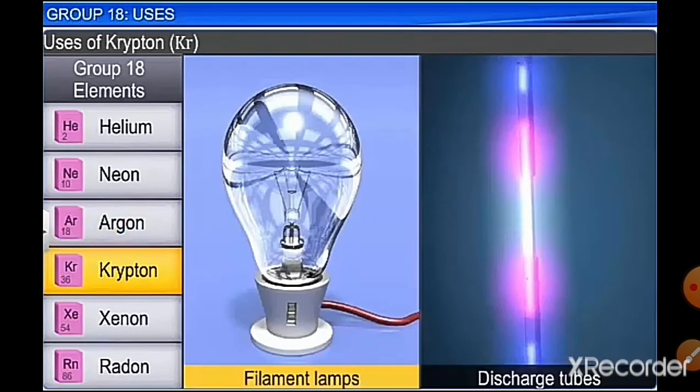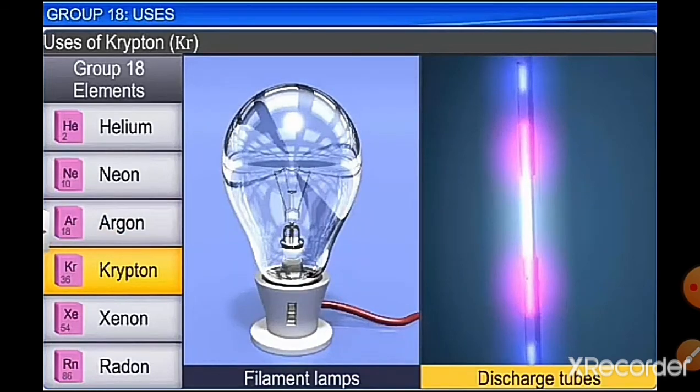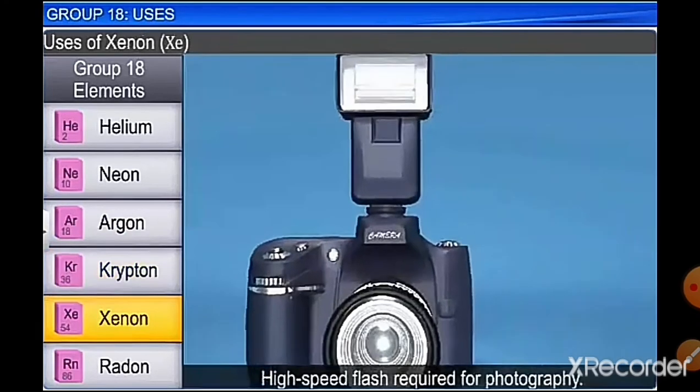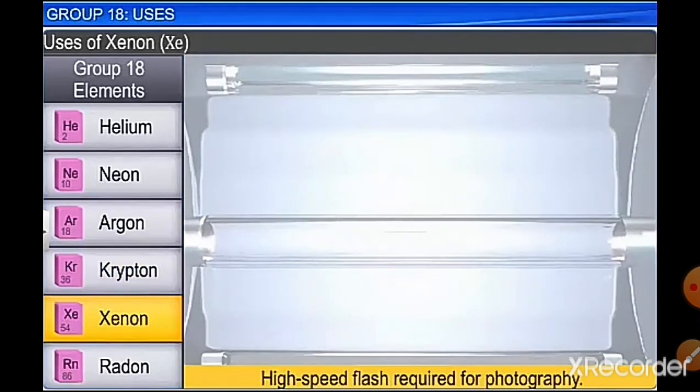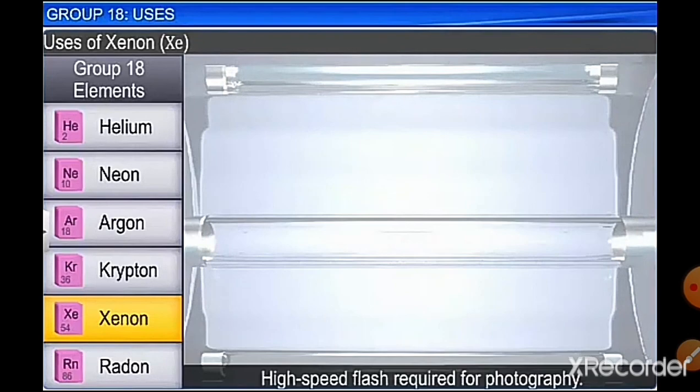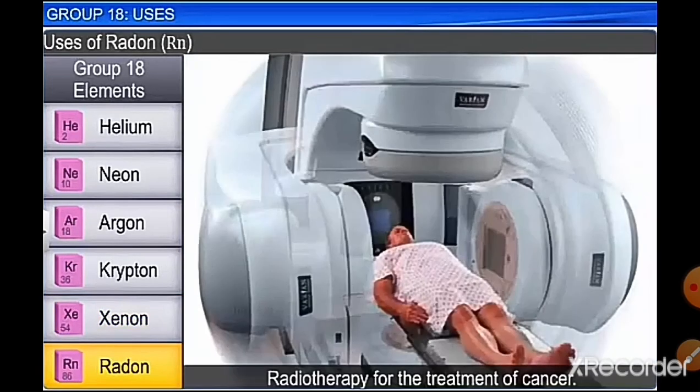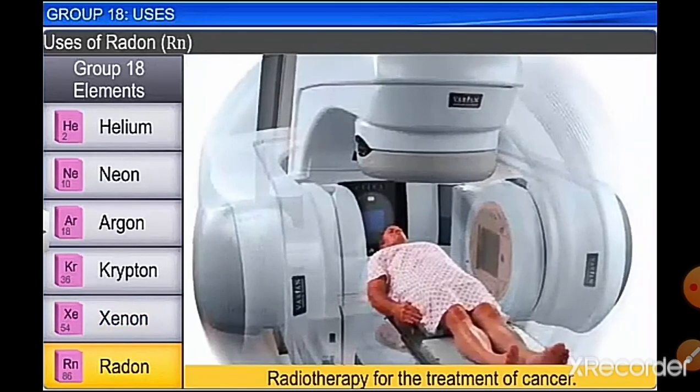Krypton finds application in filament bulbs and in discharge tubes. Xenon finds application for high-speed flash required in photography. So we use Xe to give high-speed flash used in normal photography. Radon is used in radiotherapy for cancer treatment.